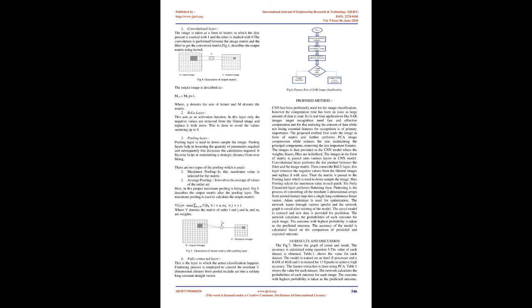Y_ij equals max of h_k times w_k, where Y denotes the matrix of order i and j, and h_k and w_k are weights.